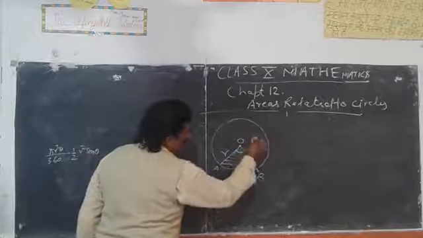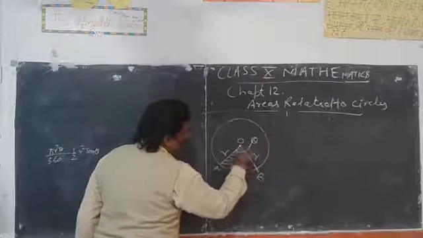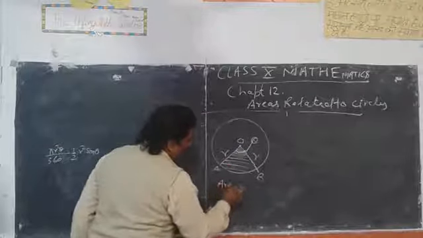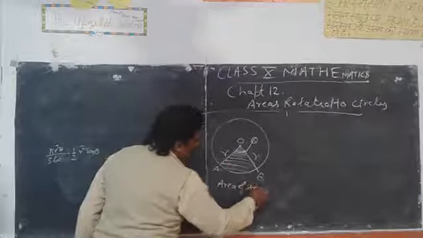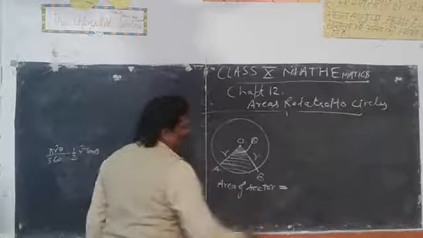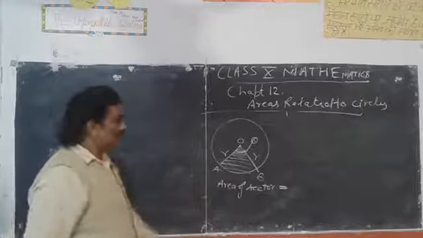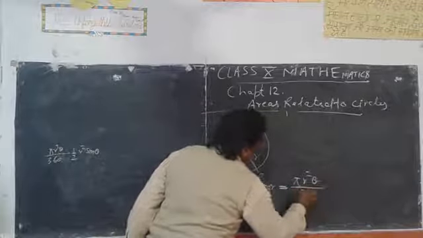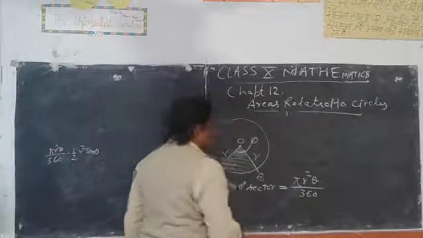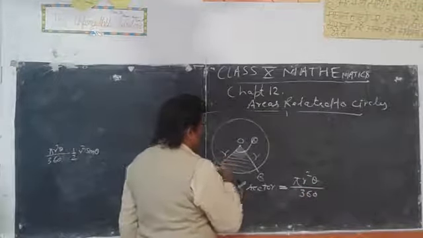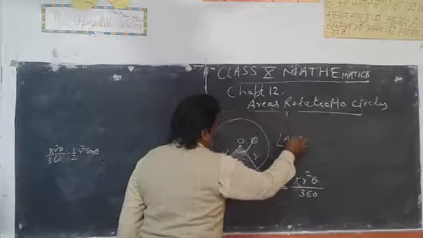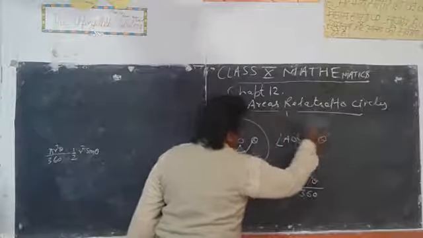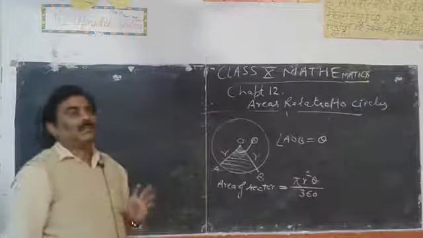To find area of sector, we will use this formula: pi r square theta upon 360 degree. Theta is an angle between two radii, that is angle AOB is equal to theta. The value of theta will be given.